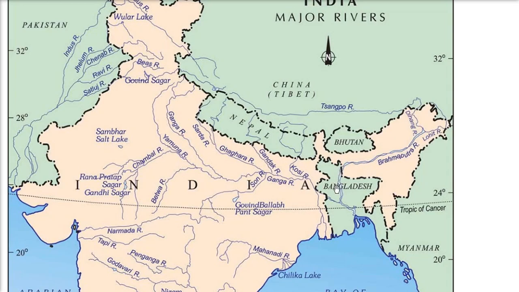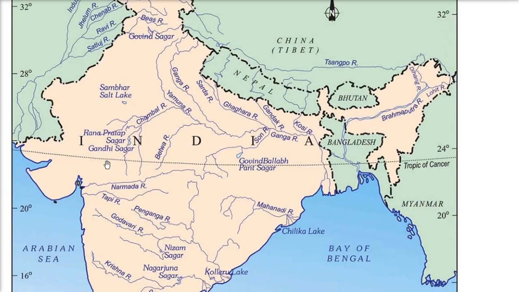After this Brahmaputra enters Bangladesh, this Ganga and Brahmaputra combine and meet here, and in Bangladesh this river is called Jamuna. Finally they make a very big, very important delta, the Sundarbans.